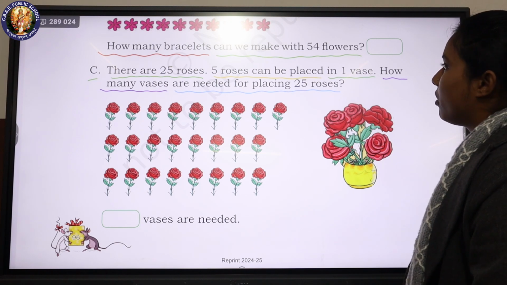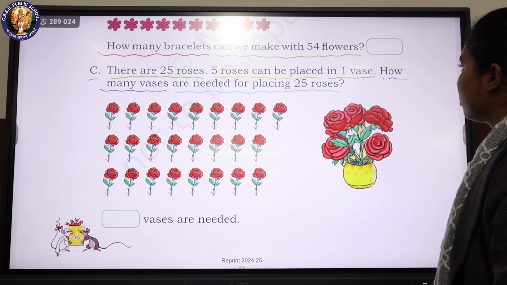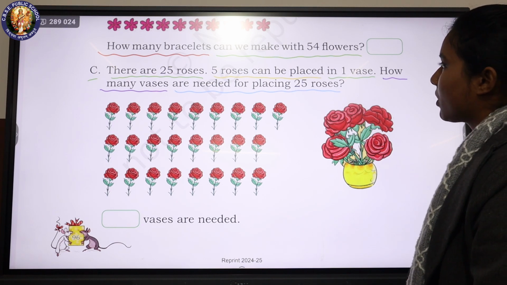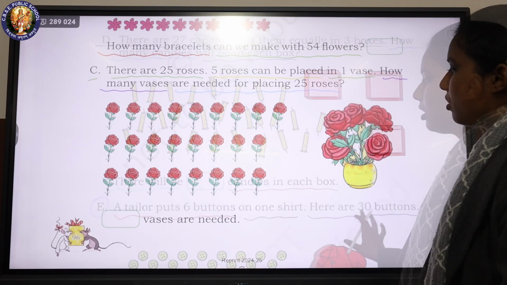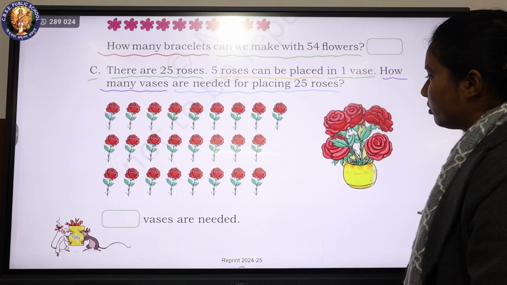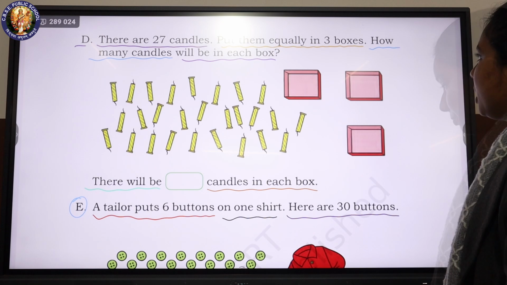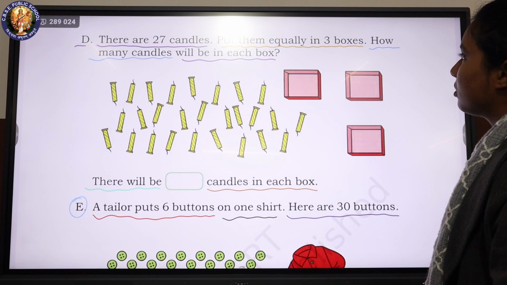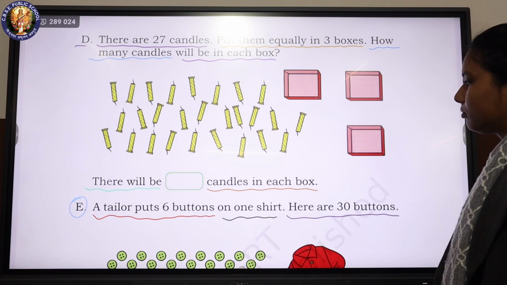C. There are 25 roses. 5 roses can be placed in one vase. How many vases are needed for placing 25 roses? Blank vases are needed. D. There are 27 candles. Put them equally in 3 boxes. How many candles will be in each box? There will be blank candles in each box.